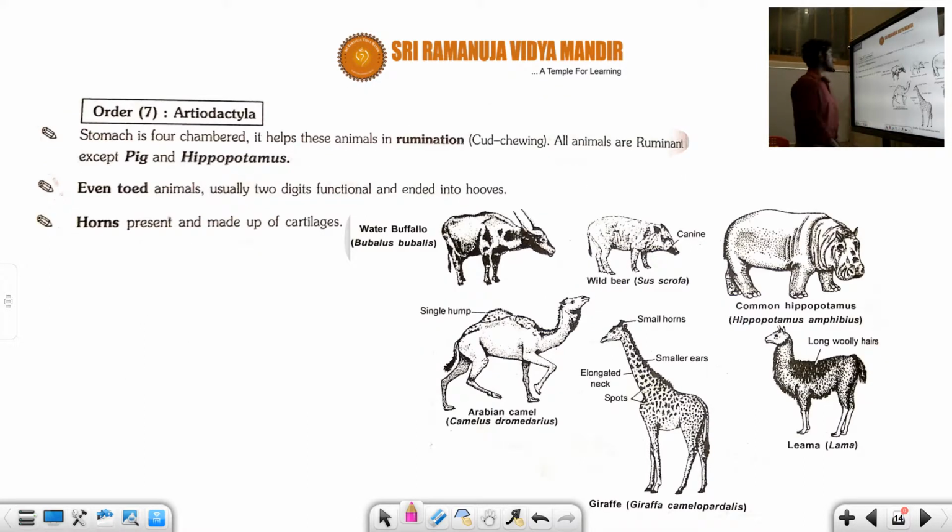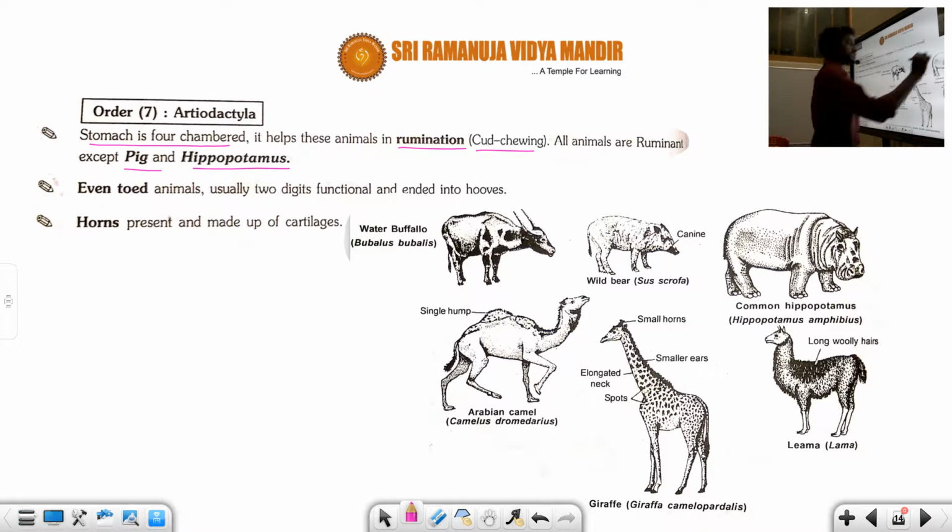Next, another order is called Artiodactyla. Artiodactyla have a four-chambered stomach. Generally this four-chambered stomach is required for rumination. Rumination means cud chewing. So all the animals are ruminant, except pig and hippopotamus.